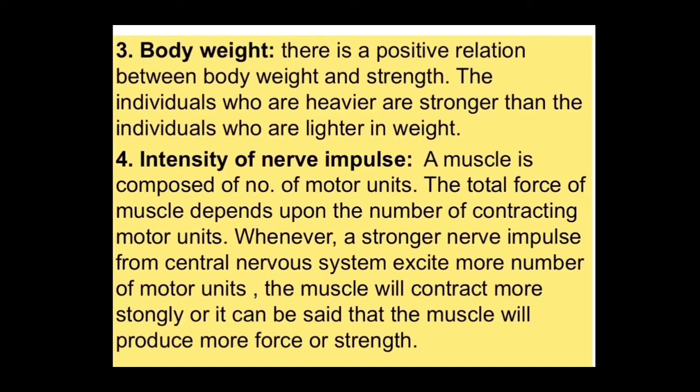Fourth factor is intensity of nerve impulse. A muscle has several motor units. The total force of the muscle depends on the number of contracting motor units. Whenever a stronger nerve impulse is sent from the central nervous system to these units, the muscles will produce more force or strength. Thus, intensity of nerve impulse determines the amount of strength.